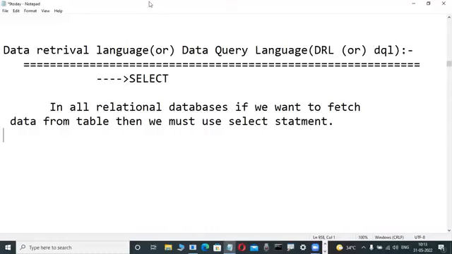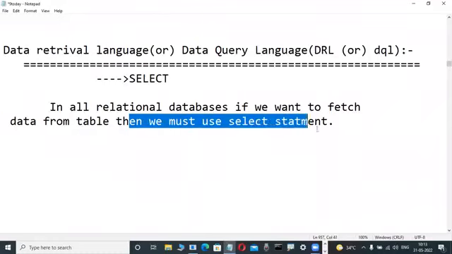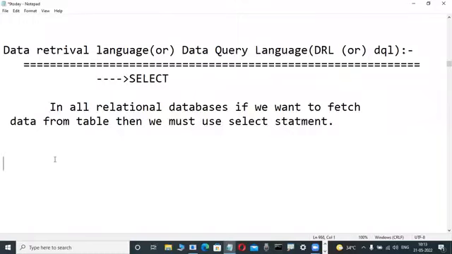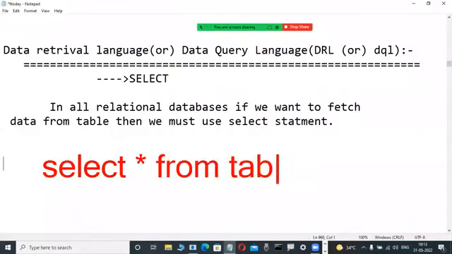In all relational databases, if you want to fetch data from a table, then we must use the select statement. What is the syntax of the select statement? Many fellows are telling select star from table name.